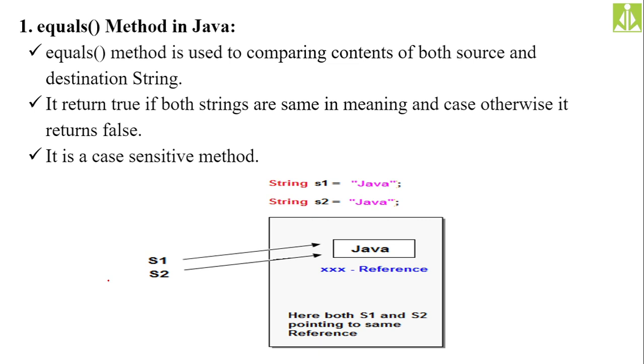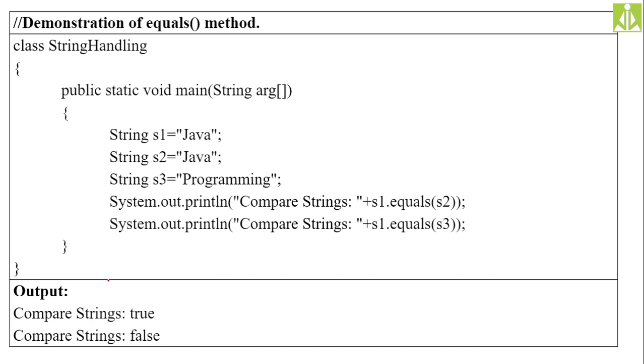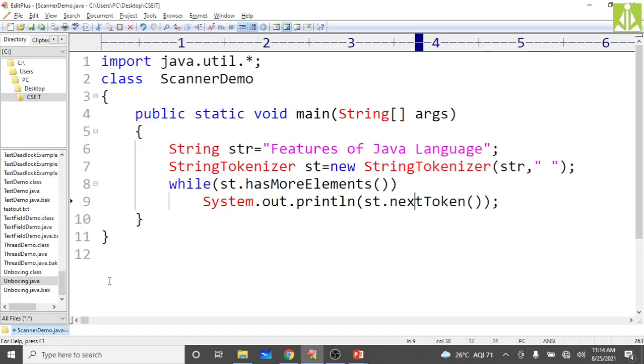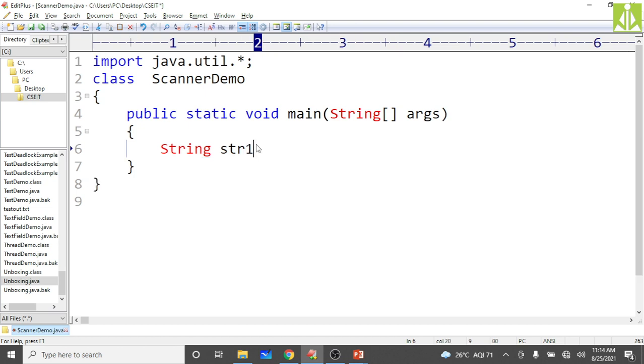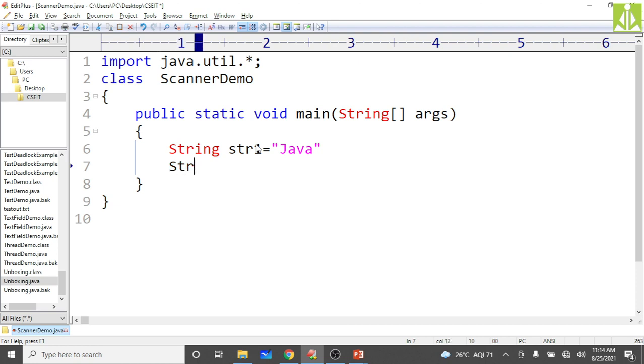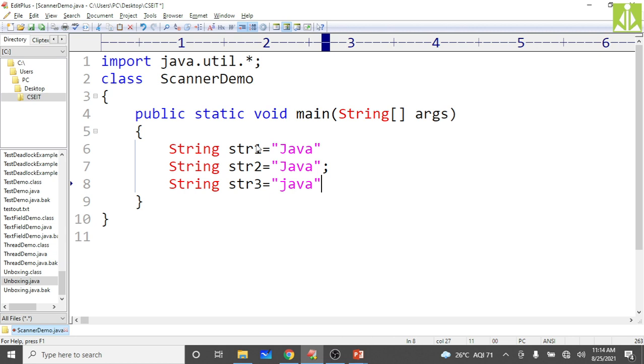Okay, so one simple demonstration we are doing here to perform the equals operation between strings. We need three strings now. str1 equals, let us say, "Java". str2 also I'm taking the same thing, "Java" only, and the third one you take something different, like str3 equals small "java", like this.